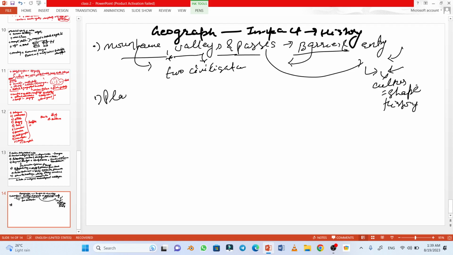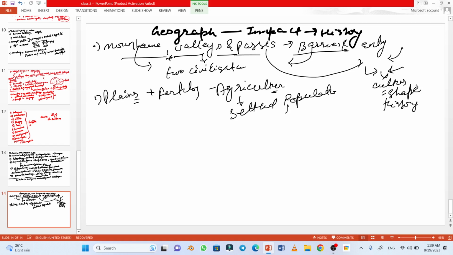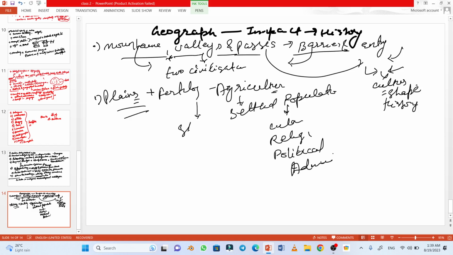Also, plains have fertility, which provides ample place for agriculture, and this agriculture leads to a settled population, which forms various cultures, religion, political structure and administrative structure. So this is also an important factor in shaping history.